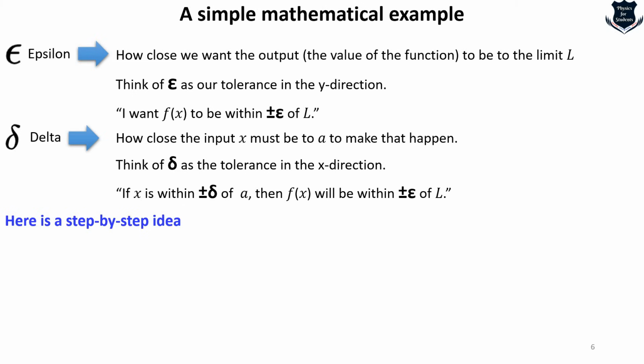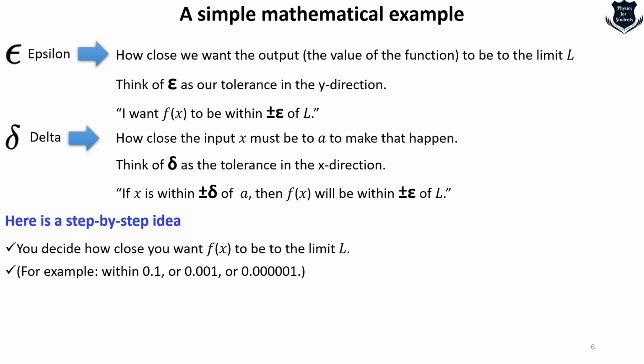Here is a step-by-step idea. You decide how close you want f(x) to be to the limit L, for example within 0.1 or 0.001 or 0.00001. That is basically the epsilon, how close you want to be.